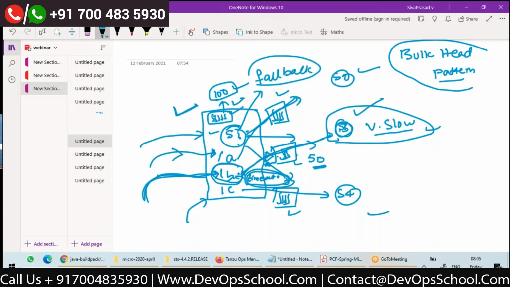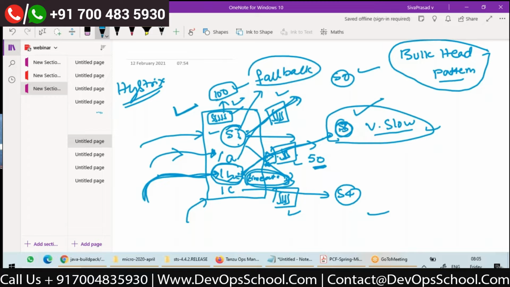Do we need to implement this bulkhead pattern again? No need. Hystrix is internally taking care of it. Hystrix is implementing this pattern, the bulkhead pattern.